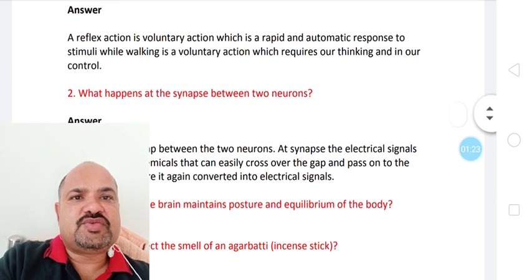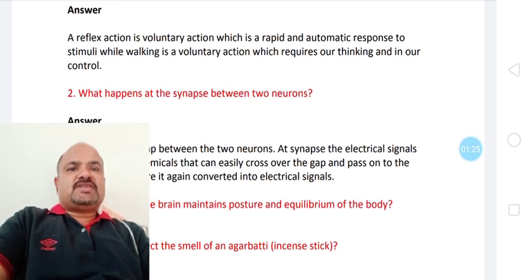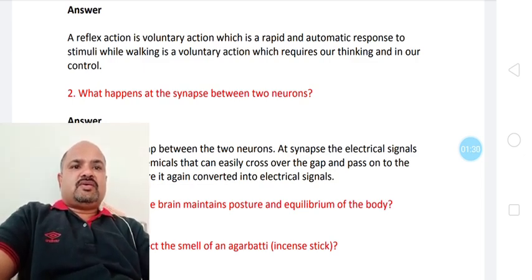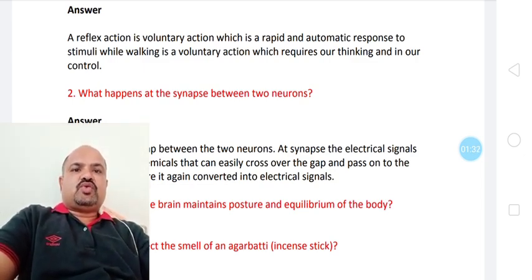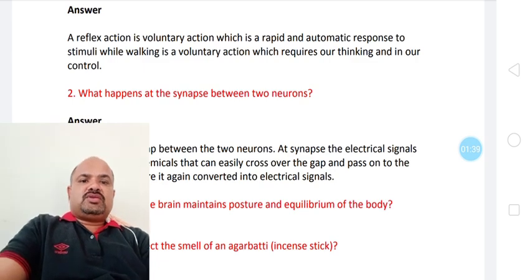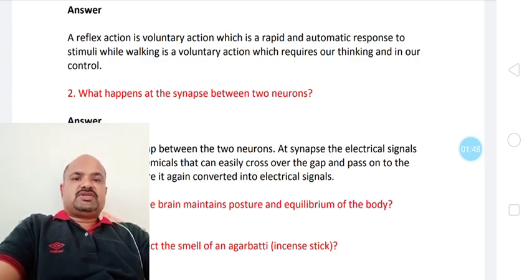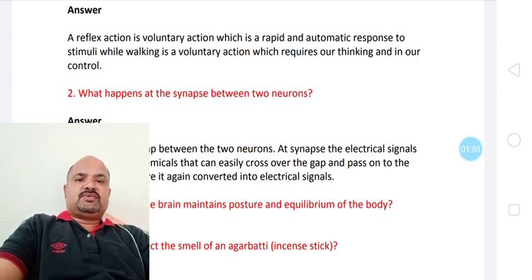The reflex action, here it should be involuntary. The reflex action is an involuntary action, which is a rapid automatic response to stimuli, while walking is a voluntary action which requires our thinking, and it is in our control. The actions which require thinking, which are controlled by us, are called voluntary actions. Your concept should be clear about what is meant by voluntary actions and what is meant by involuntary actions.